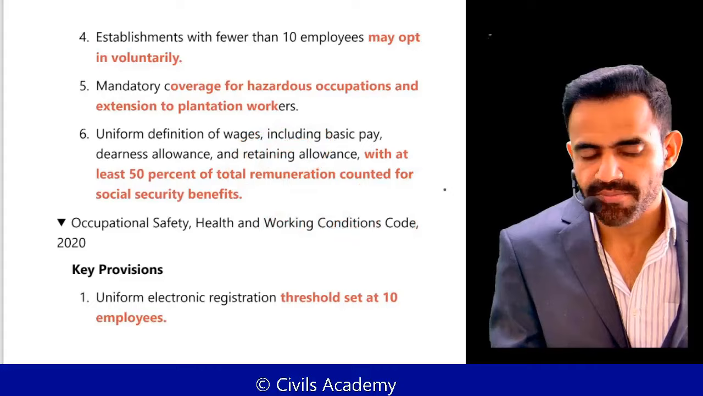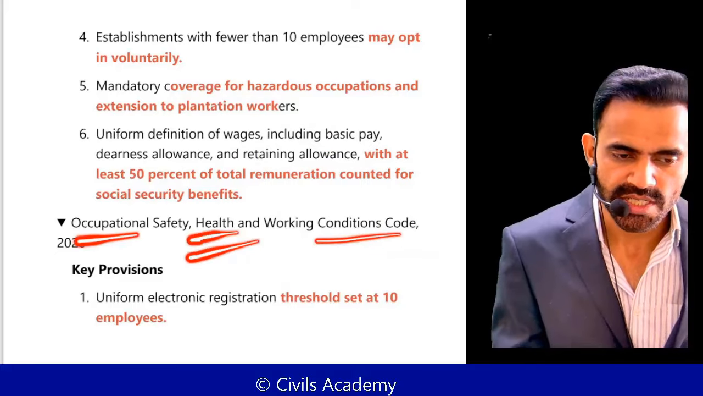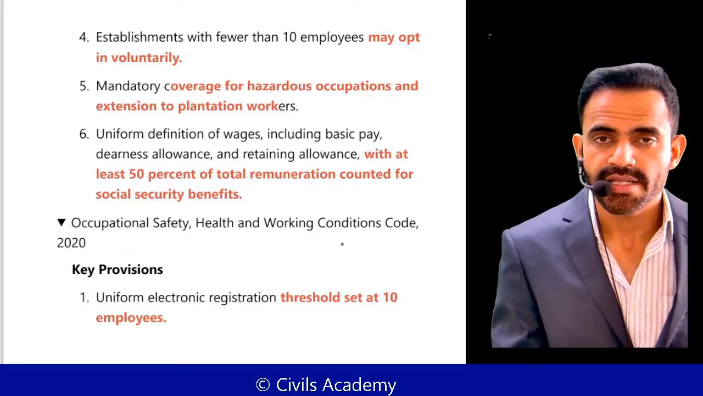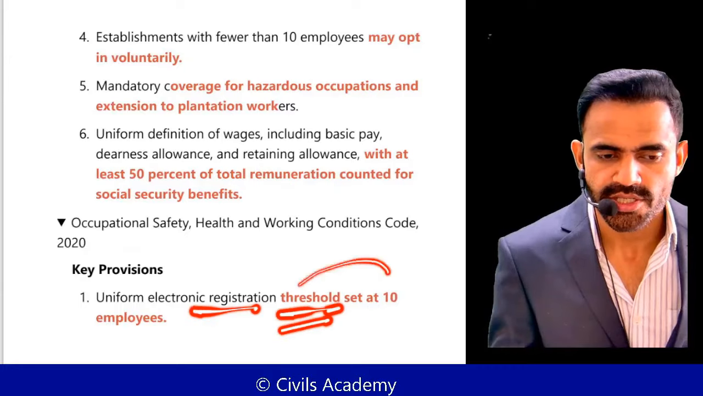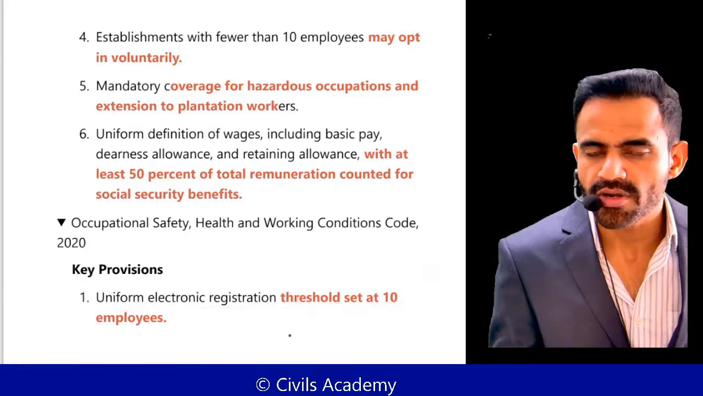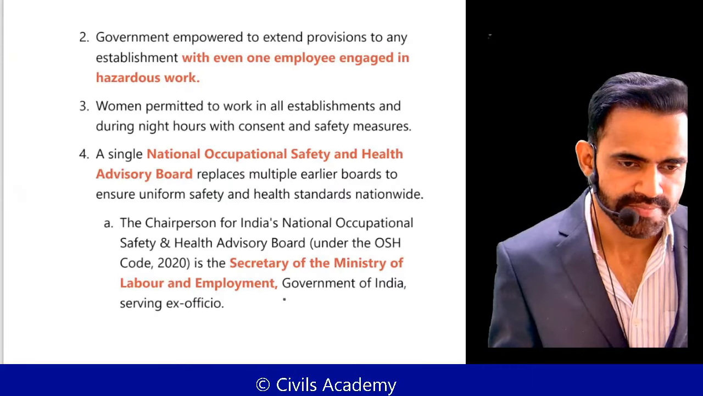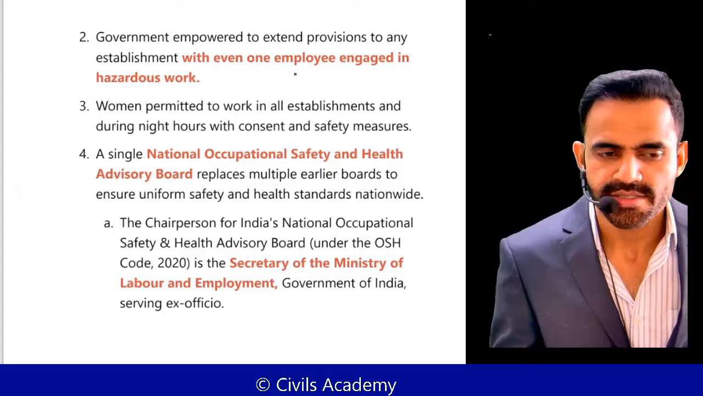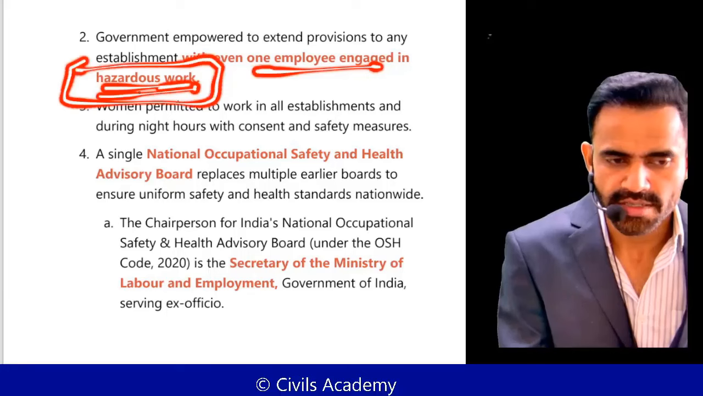You means employer. Okay. And last is OSH, that is the Occupational Safety, Health and Working Conditions Code. The name itself is self-explanatory regarding the safety of workers. Uniform electronic registration threshold: if the organization has 10 employees, they need to register. If the occupation is quite risky, then even if there is one employee, they need to register, and if the nature of the work is hazardous.